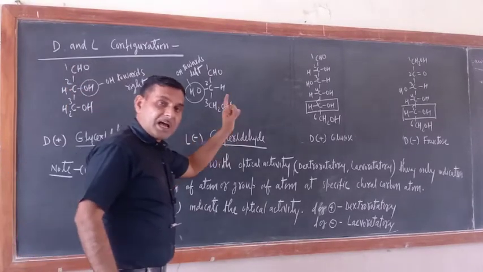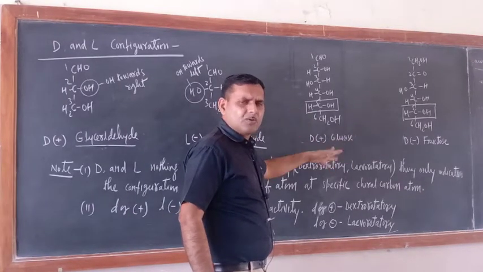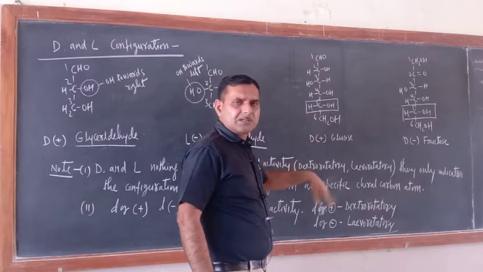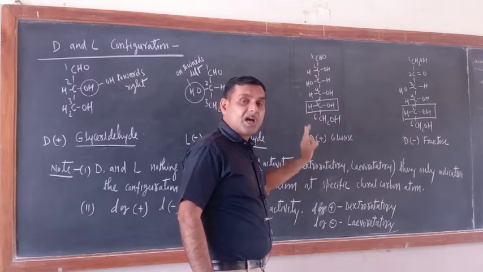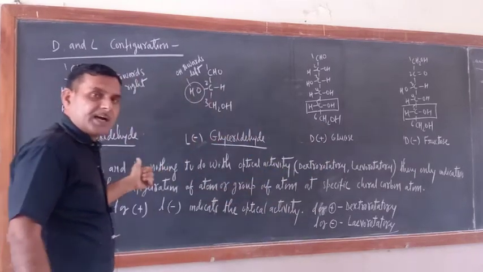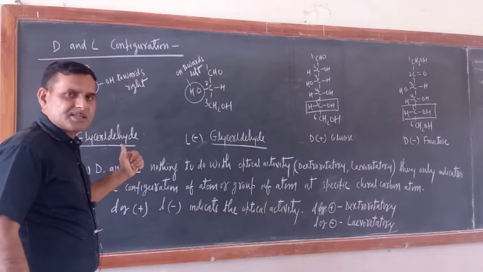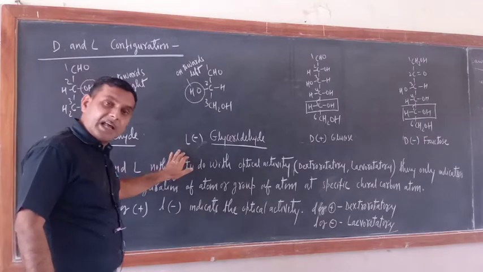That means the last chiral carbon atom of glucose and fructose, and not only glucose and fructose, galactose also, mannose also, should be compared. The absolute configuration of the last chiral carbon atom should be matched with D glyceraldehyde and L glyceraldehyde.